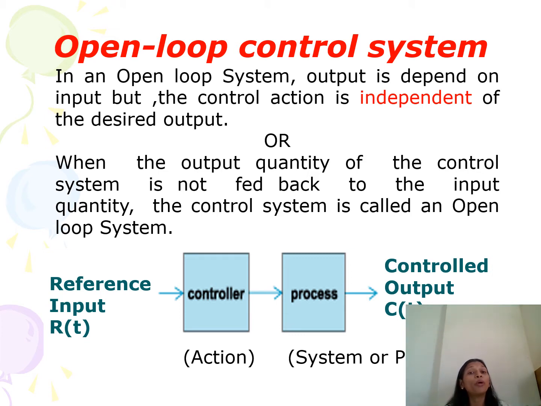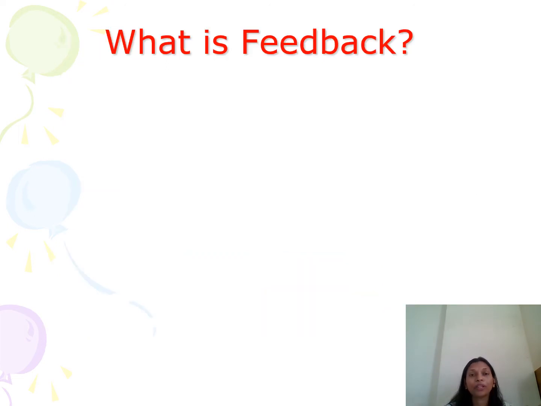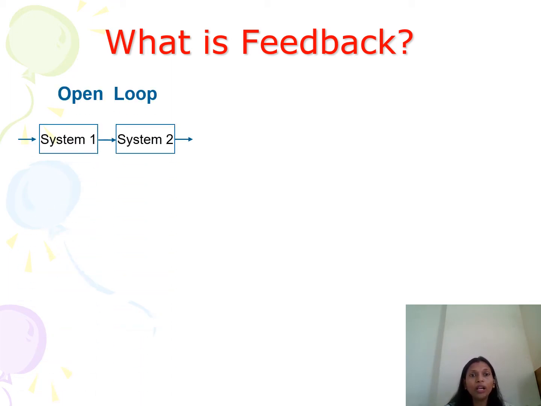So the important point is that in an open loop control system there is no feedback. So we'll see what is feedback. A feedback signal means part of the output is given back to the input. So in an open loop system, system 1 is connected to system 2 without any feedback. So the control action is independent of output.